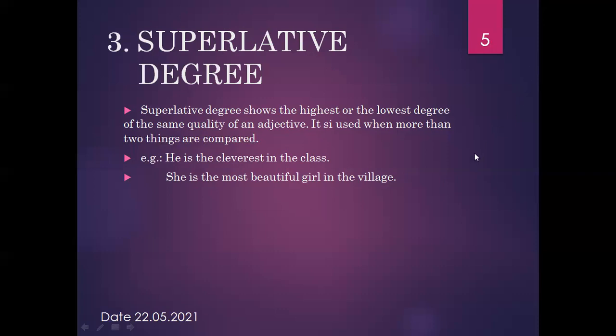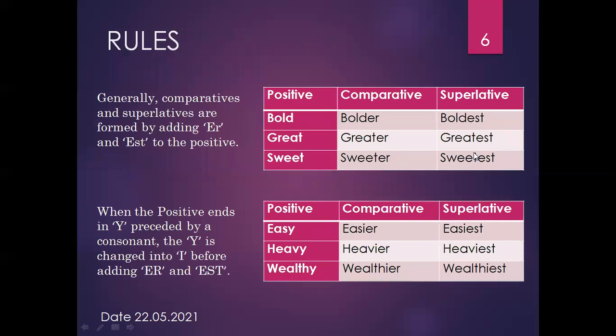After that, here are some rules which are useful when we are solving degree of comparison.